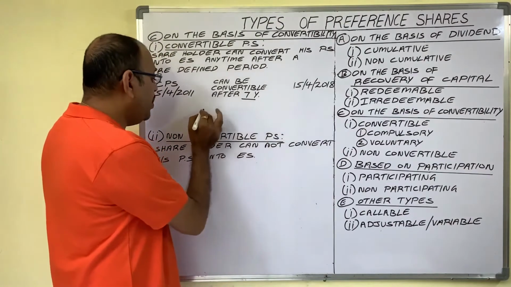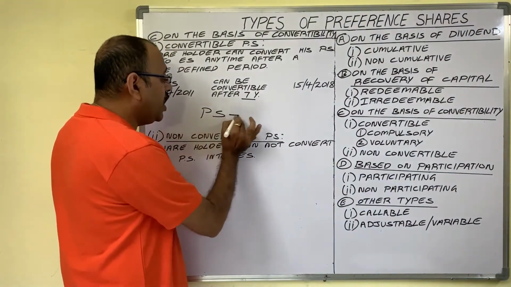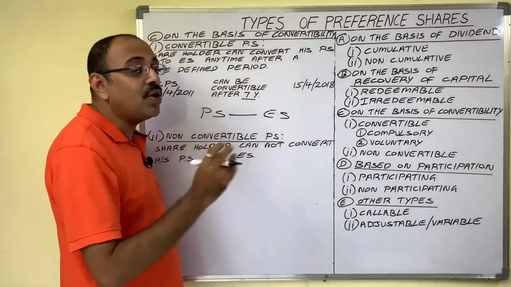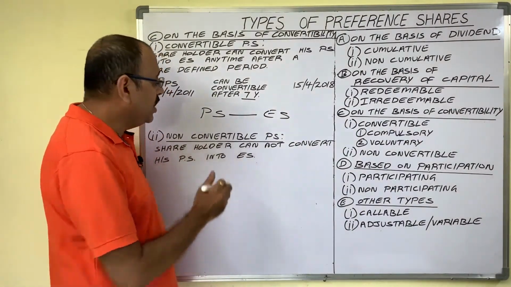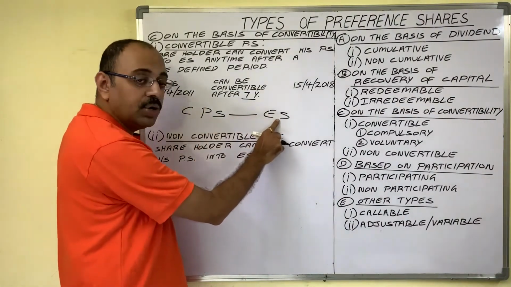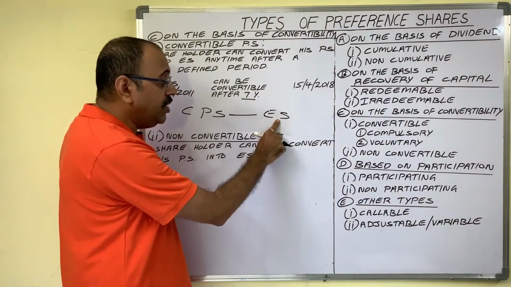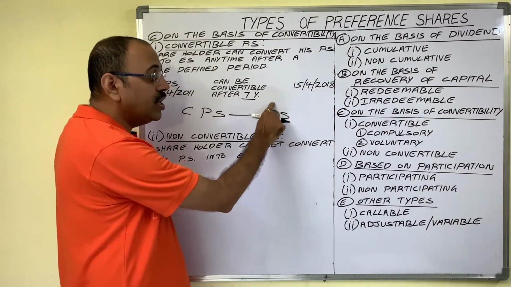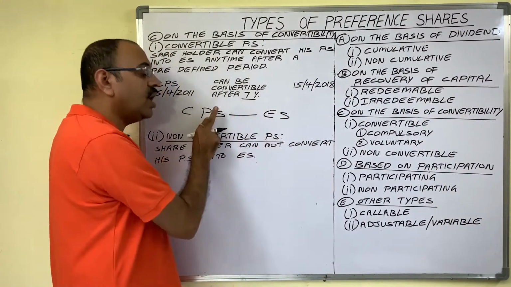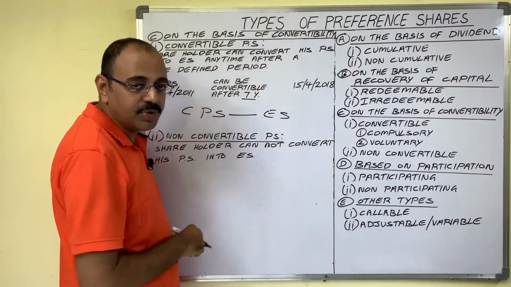Now, preference shares can be converted into equity shares, but vice versa is not possible. Means once a convertible preference share is converted into an equity share, then after converting, if the shareholder wants to convert this again into a convertible preference share, it is not possible.